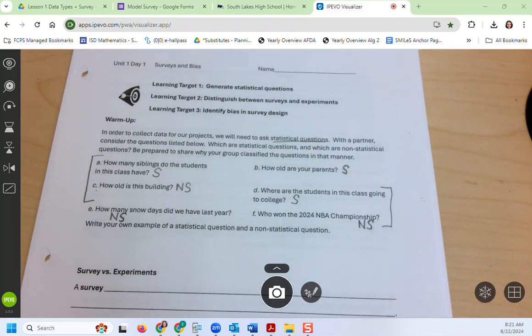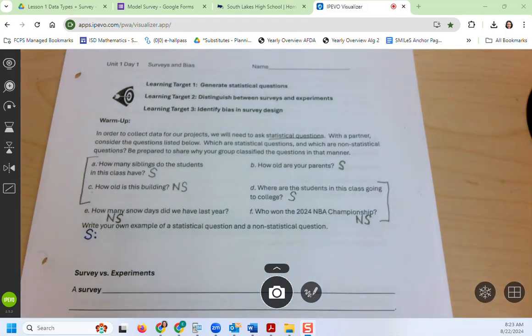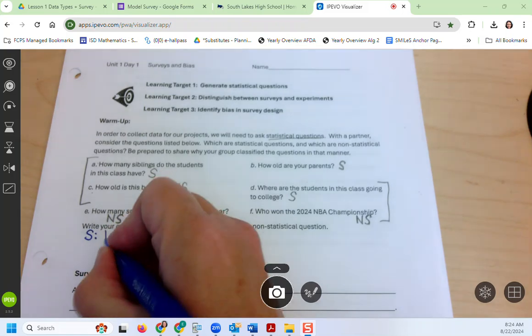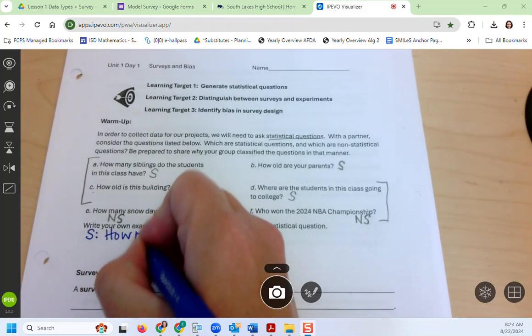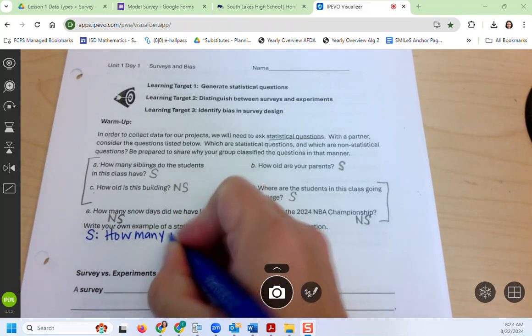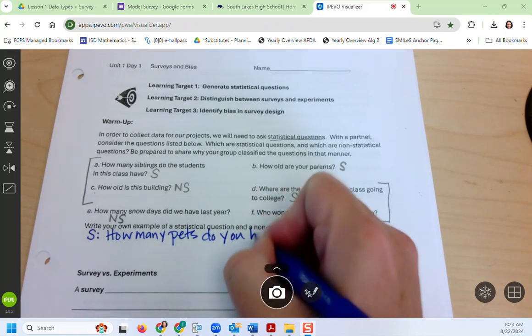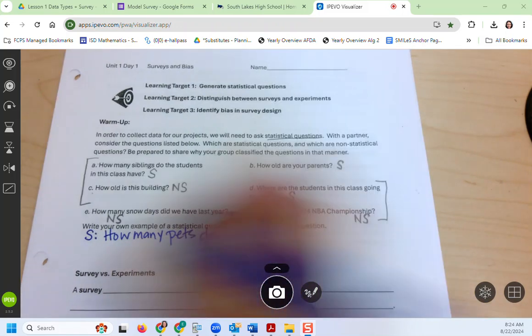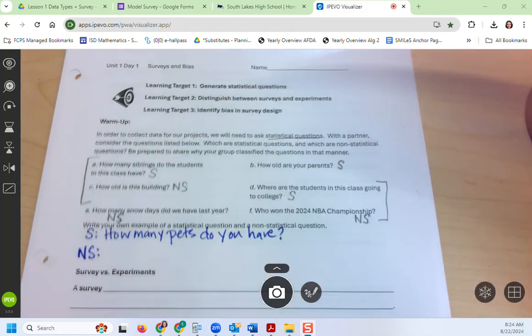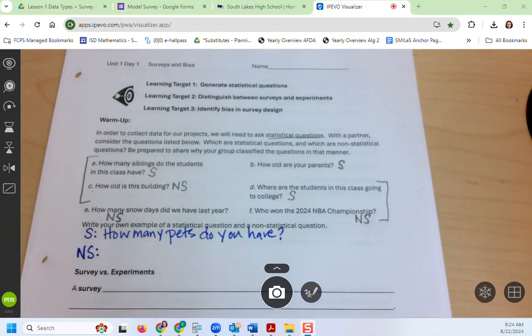Write your own example of a statistical question and a not statistical question. Some of you may have done that, but more of you haven't, so I'm going to give you a minute to do that. If you feel stuck, check with your neighbors and see what they wrote. A statistical question could be, how many pets do you have? Who has a not statistical question for us?